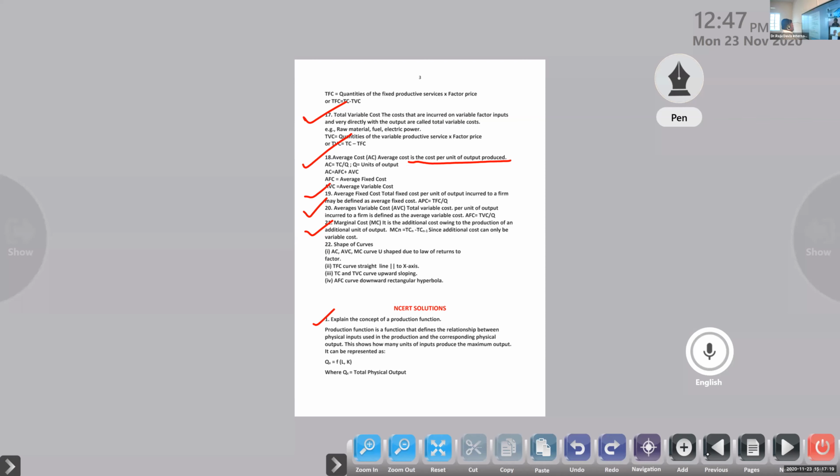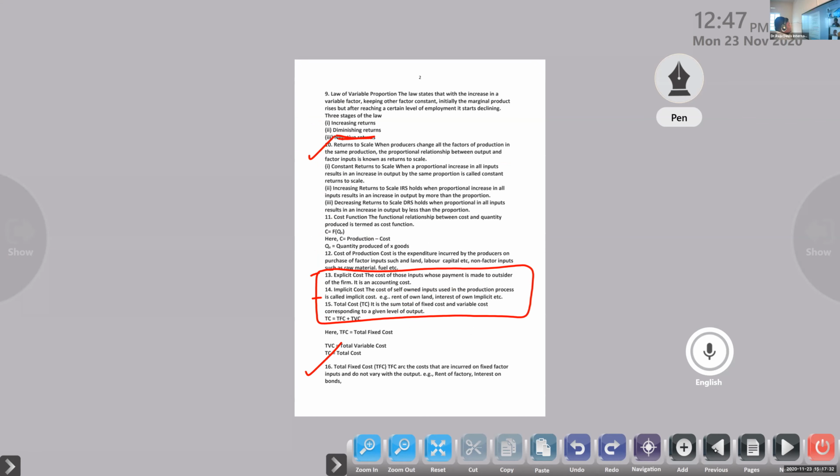Next one, shape of different curves. You also need to learn these properly, like the U-shaped curve or inverse U-shaped curve. Number of different shapes are there, and their relations are mentioned in the textbook and in the notes also. Check that and learn it properly.